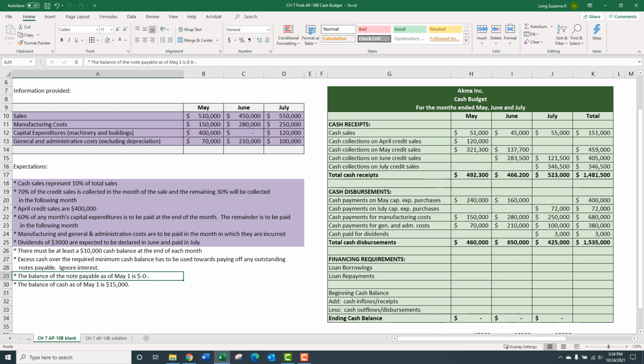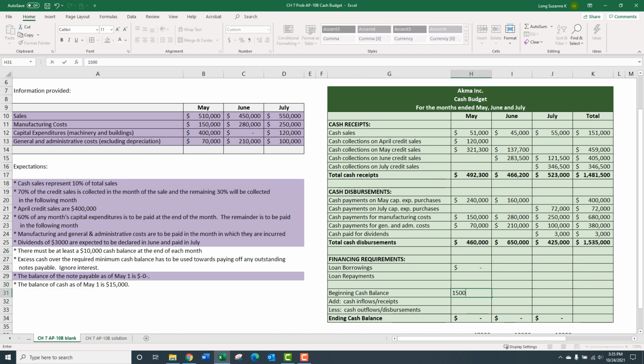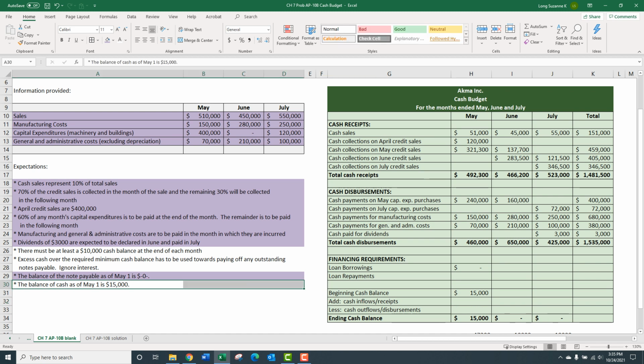Balance of note payable at the beginning of May is 0. Okay, so we don't owe the bank anything to start this particular cash budget. Loan borrowing, May, 0. That's this one. We can kind of check that off. Balance of cash May 1st is 15,000. So let's get our beginning cash balance in there. So we're going to start at 15,000 and we can check that one off. Okay, well, let's see where we're at.